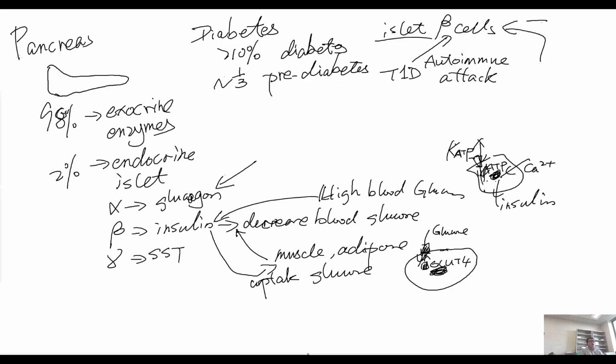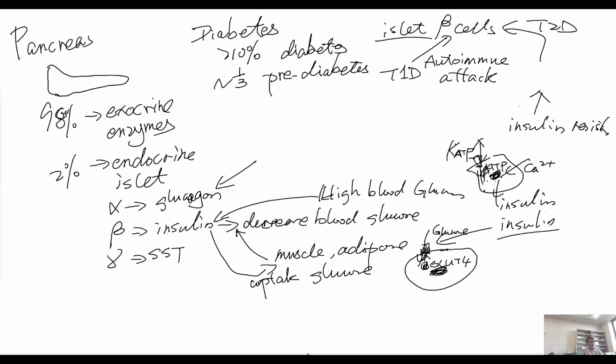For type 2 diabetes, at the very beginning we have what we call insulin resistance. What is insulin resistance? You need more insulin to cause the GLUT4 translocation.